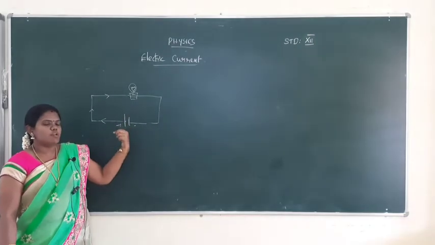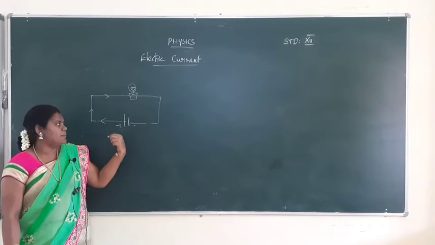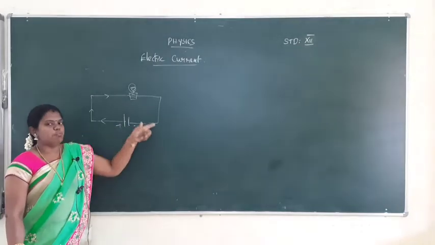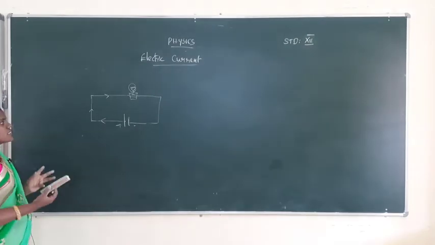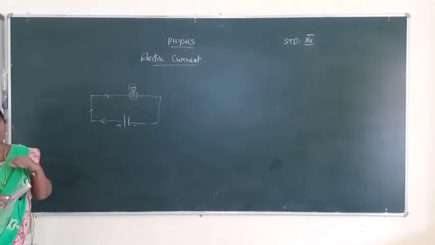So the number of electrons will be high in a circuit. The electrons will be passing from negative to positive, but the conventional current will be taken as negative. Okay, so the conventional current is nothing but current moving in one direction.